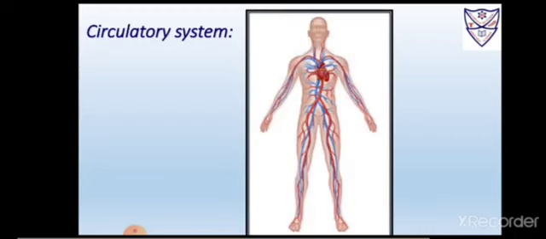Now our next system is circulatory system. Just as a car cannot work without engine, our body cannot work without the heart. Heart, blood and blood vessels are the organs in the circulatory system. Now how do they function? Our heart pumps blood to all the organs of the body. The blood is carried by blood vessels. Now what is blood vessel? It is a thin tube through which blood flows. So the blood is carried by blood vessels to all the parts of our body.